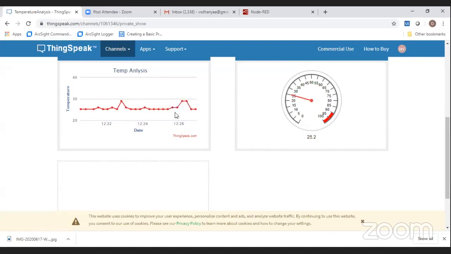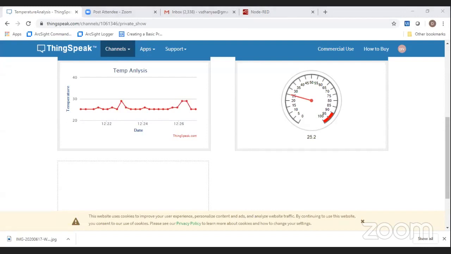At every moment, we can get the real-time value, whatever the sensor value is, in this ThingSpeak IoT platform. You can get real-time visualization. From Node-RED, we are connecting to it using the MQTT protocol to communicate with the cloud. That's the actual scenario. So that is about the demo.